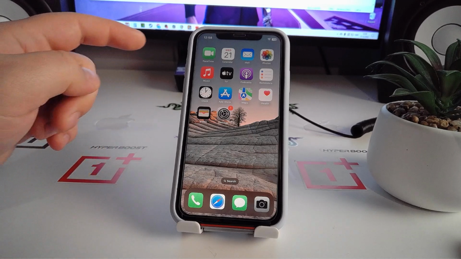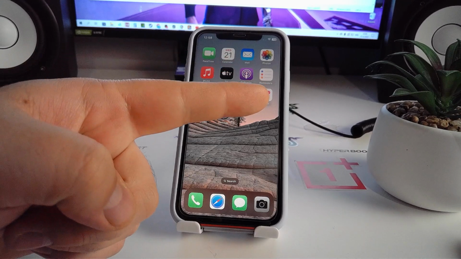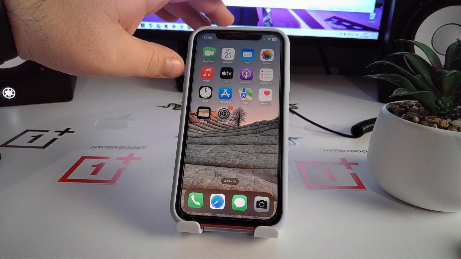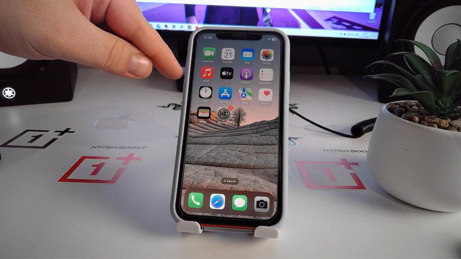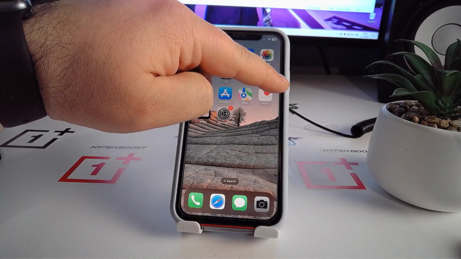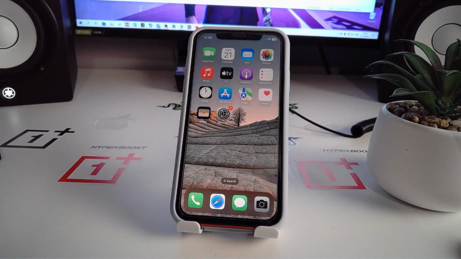Press the volume up and then the volume down and then the off button and hold until the Apple logo appears. Now I show you slowly: press volume up, volume down, and press and hold the off button and hold until the Apple logo appears. Yeah, okay, now I show you.